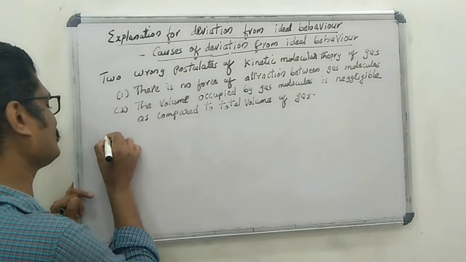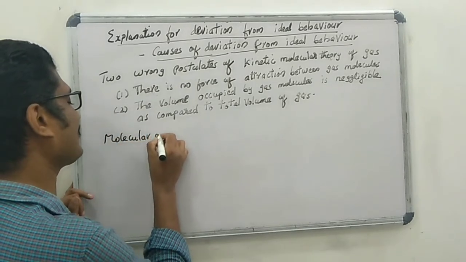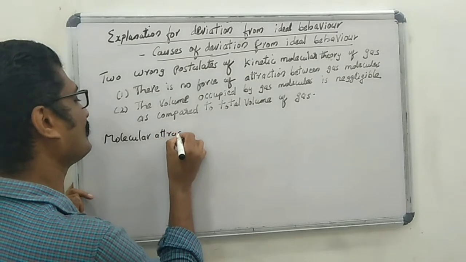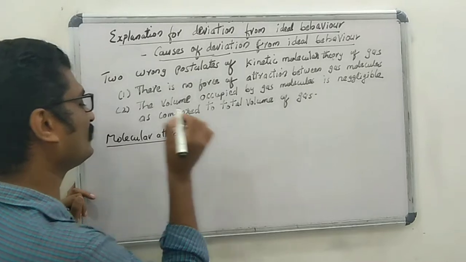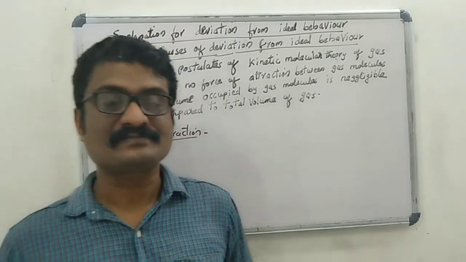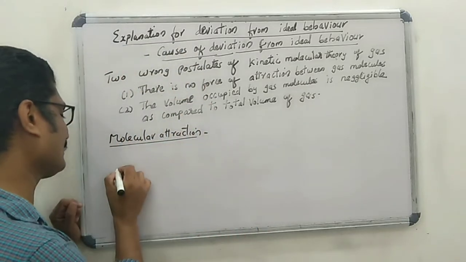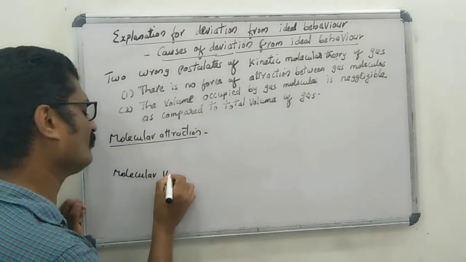The first postulate is related to molecular attraction, and the second postulate is related to molecular volume.